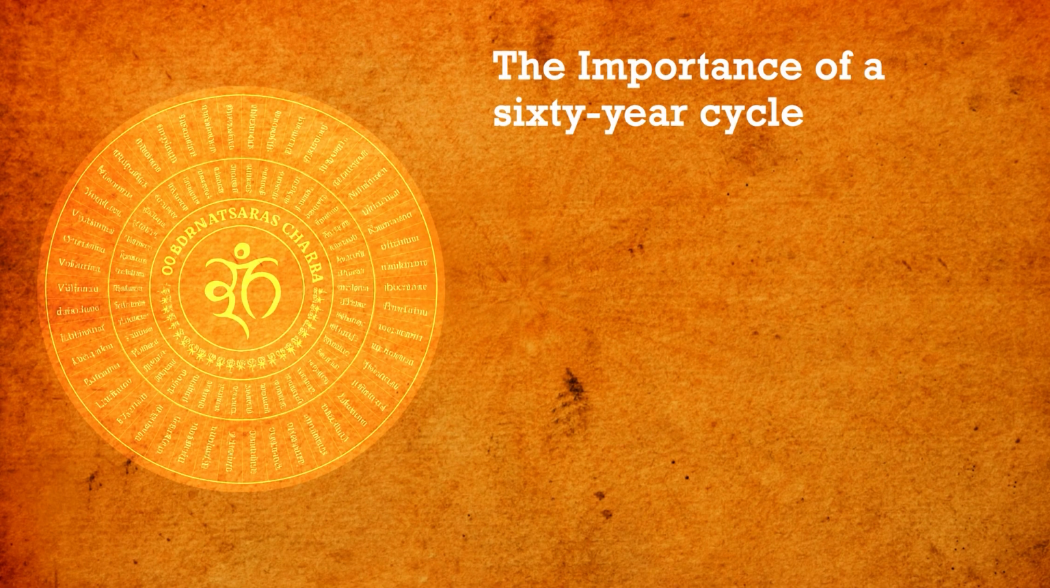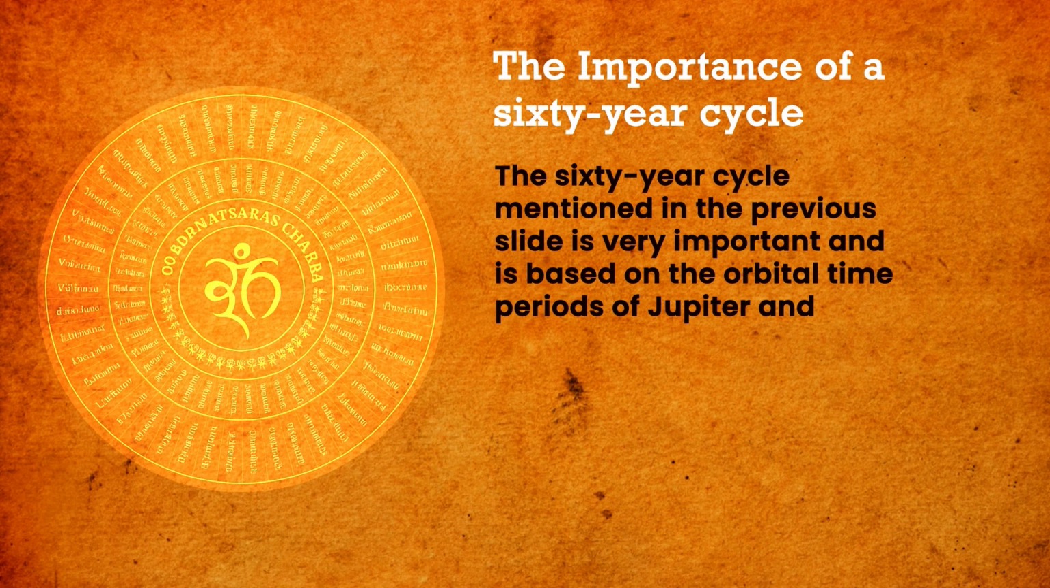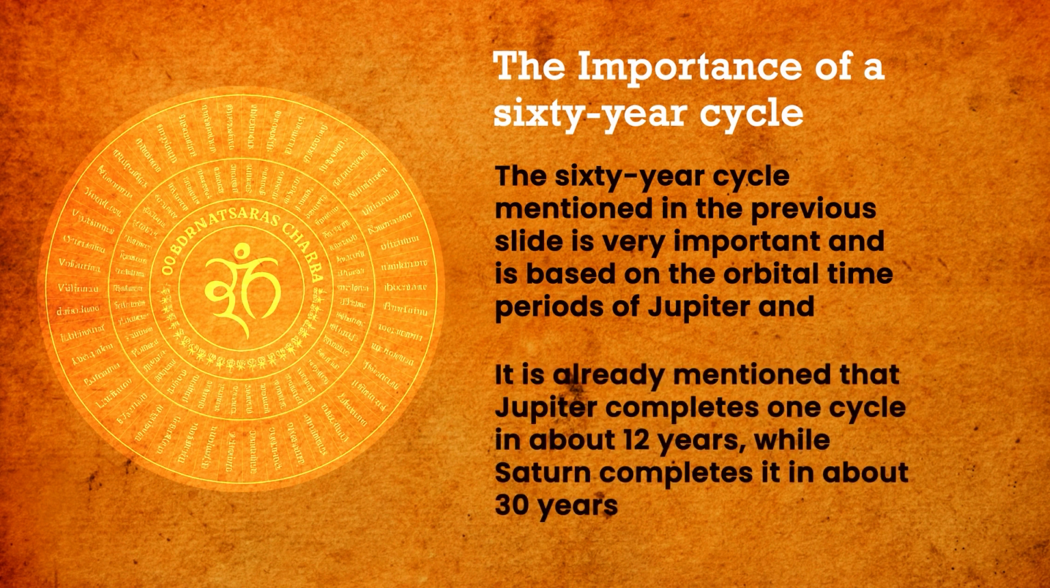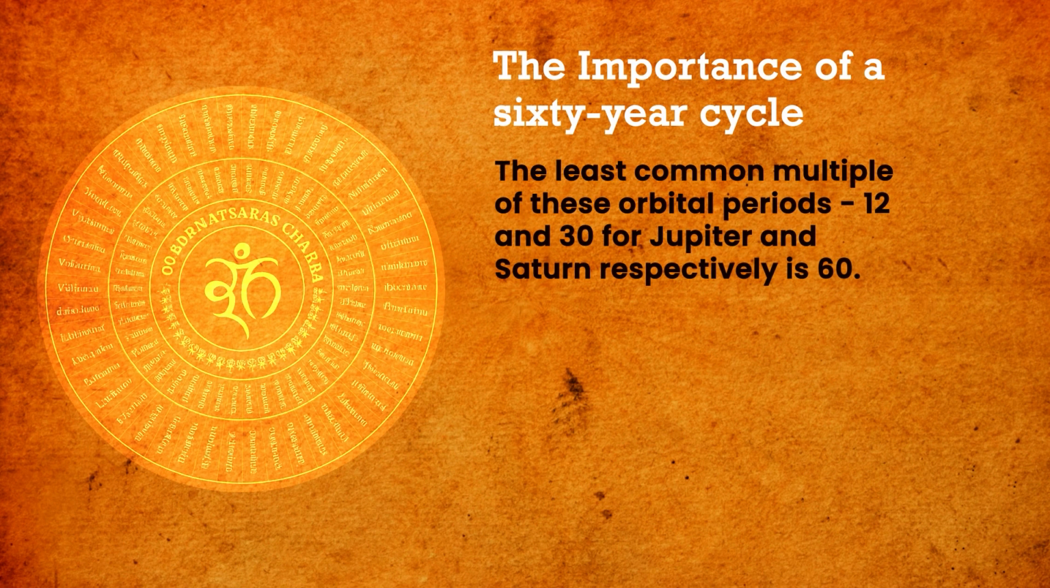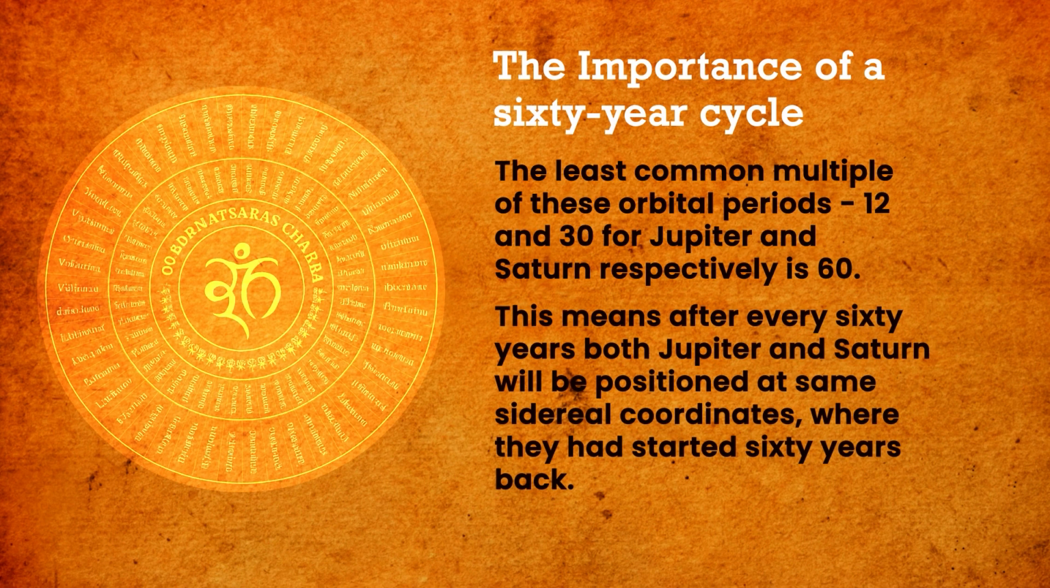So what is the importance of the 60-year cycle? The 60-year cycle mentioned in the previous slide is very important and is based on the orbital time periods of Jupiter and Saturn. It is already mentioned that Jupiter completes one cycle in about 12 years, while Saturn completes it in about 30 years. The least common multiple of these orbital periods, 12 and 30 for Jupiter and Saturn respectively, is 60. This means after every 60 years, both Jupiter and Saturn will be positioned at the same sidereal coordinates where they had started 60 years back. This forms the 60-year cycle.